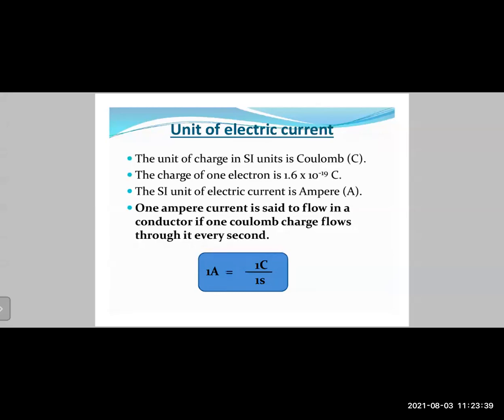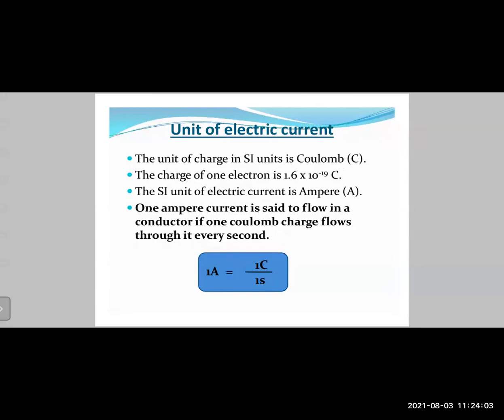The charge of one electron, which is very, very tiny, is 1.6 into 10 raised to minus 19 coulombs. But as I've told you, in a small piece of metal there are millions of atoms, and when those millions of atoms combine together and give one electron each, it will result in a large charge. So let us talk about it further.